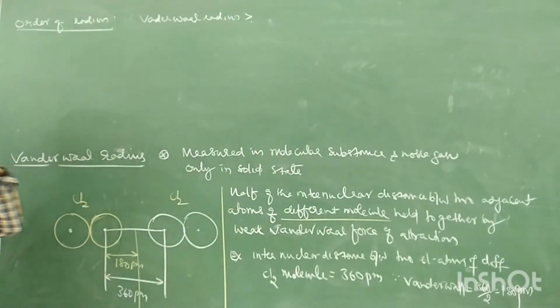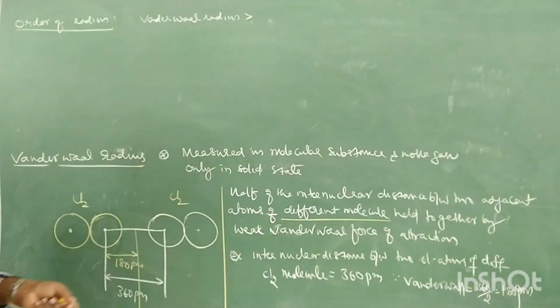Next, can you tell me which radius is very small? Metallic radius or covalent radius? Covalent radius, because a covalent bond is a strong bond, no? For example, take diamond. Diamond is the hardest substance, no? Because of which bond? Covalent. In diamond there are four covalent bonds tetrahedrally arranged.